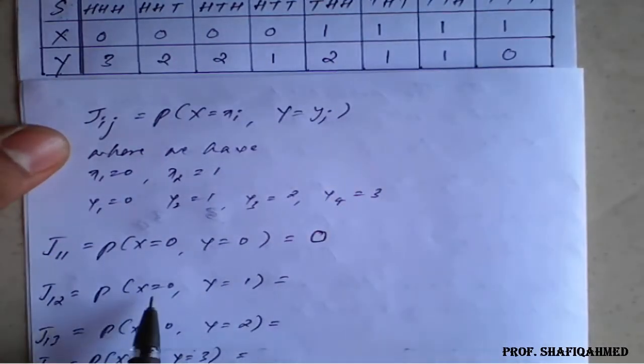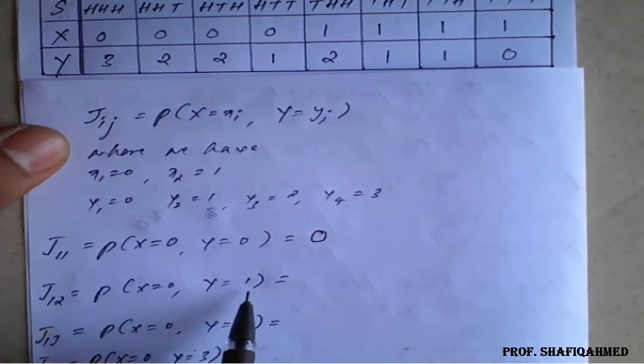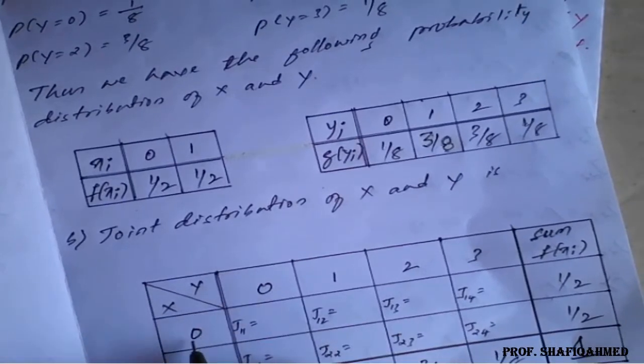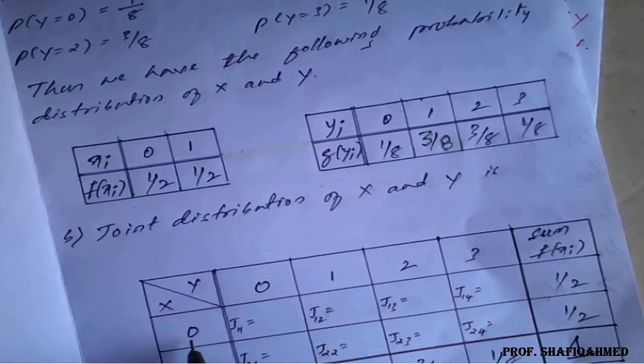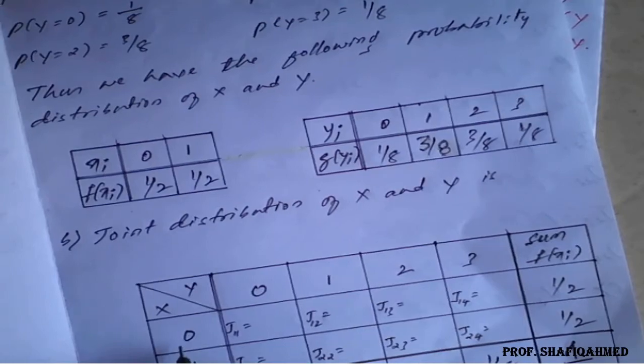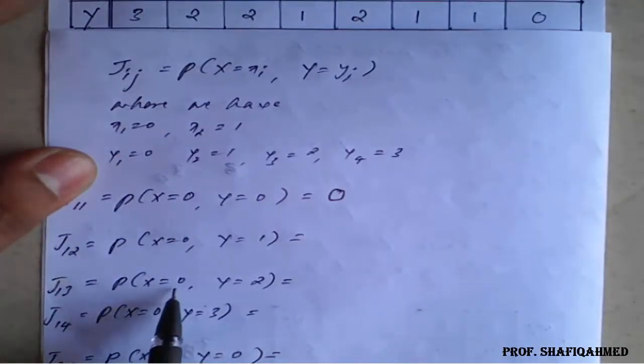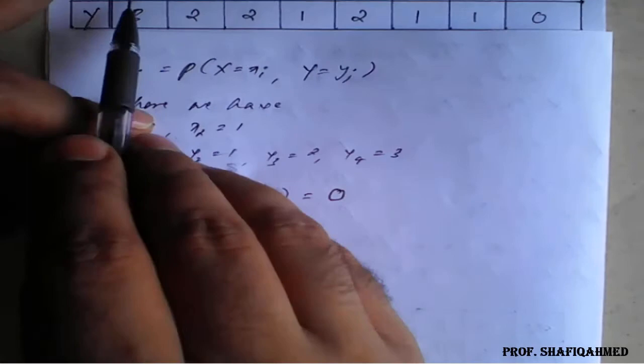Now I will continue the same. Next, when x is 0, y is 1, we need to work it out from the table: when x is 0, y is 0, when x is 1, y is 1, when x is 0, y is 2, then x is 0, y is 3. I had already taken this in a ready-made form. Now when x is 0, y is 2, there is one time and another time. How many times do we have? 2 times out of 8.